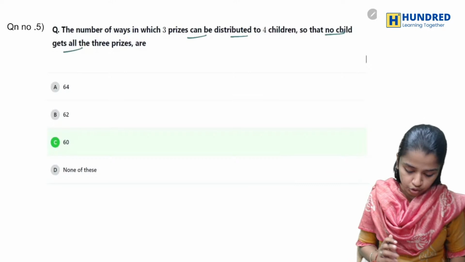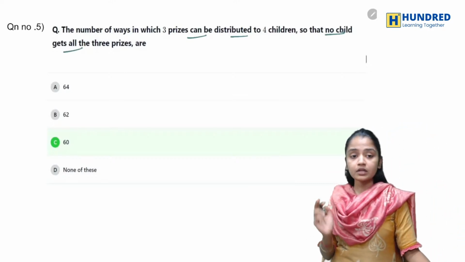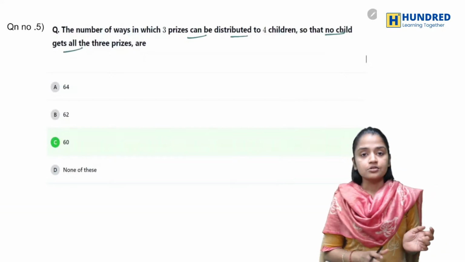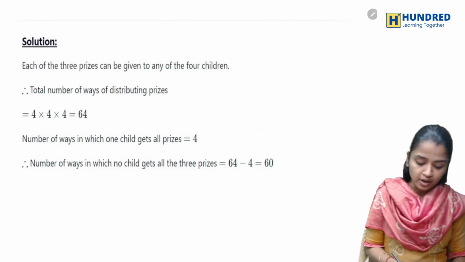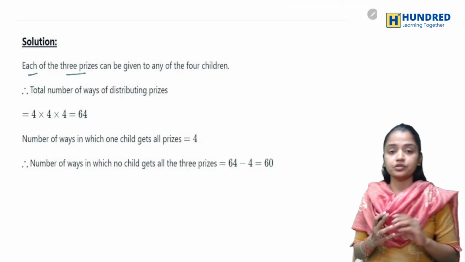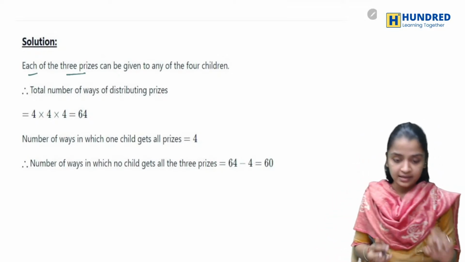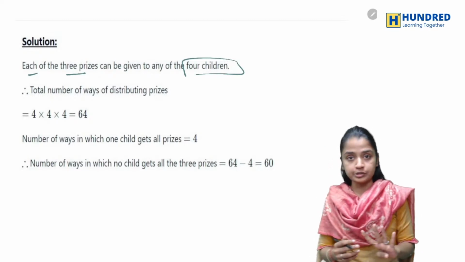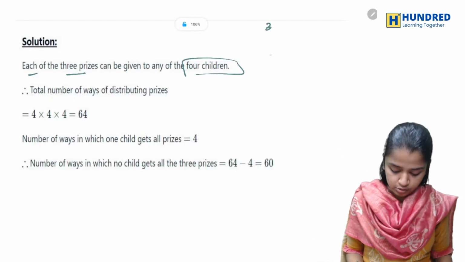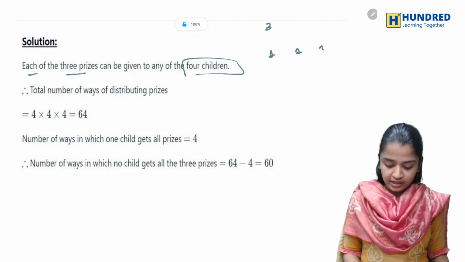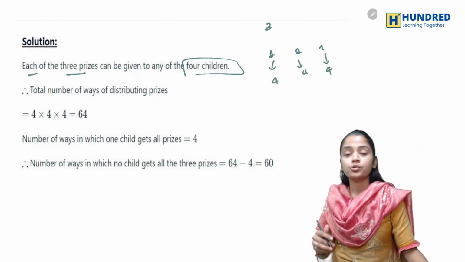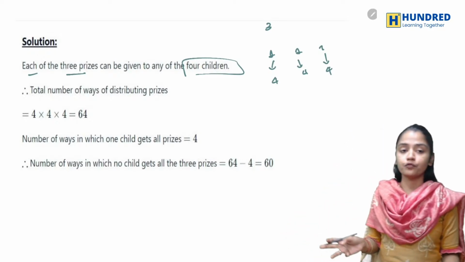Your answer is already highlighted, so let me discuss it. You have 3 prizes given to 4 children.